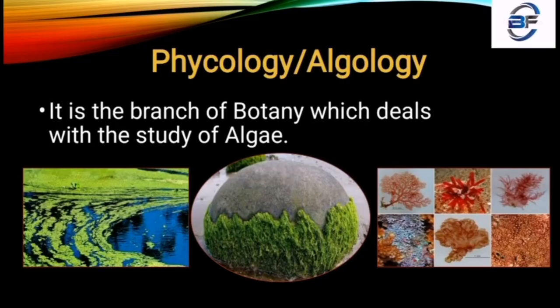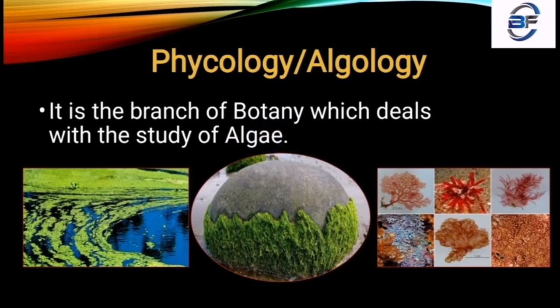So our first branch is Mycology or Algology. If we try to understand what is Mycology and Algology, that means these are the same terms. It is the branch of botany which deals with the study of algae.